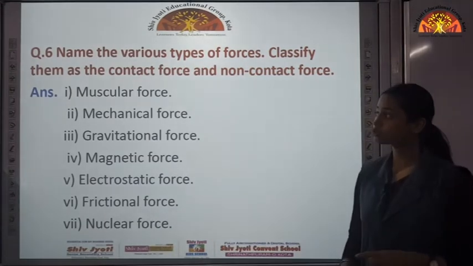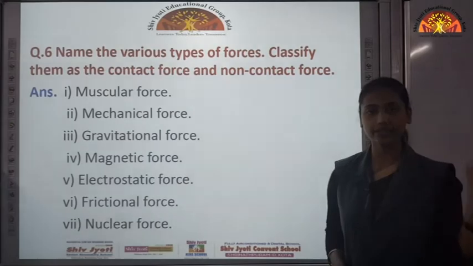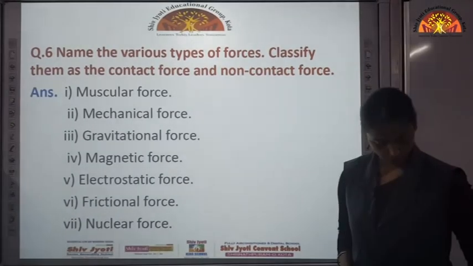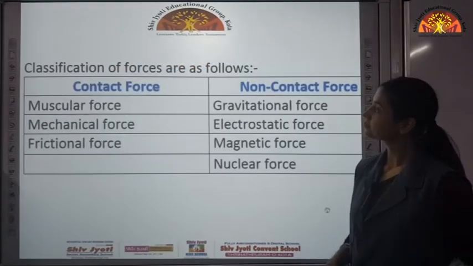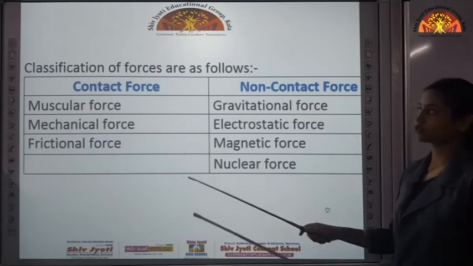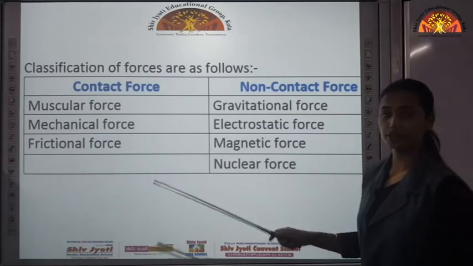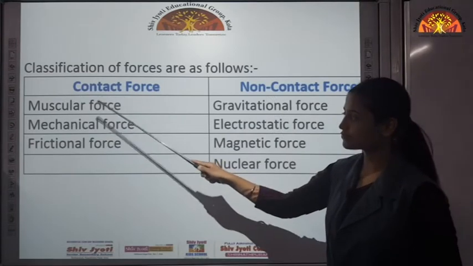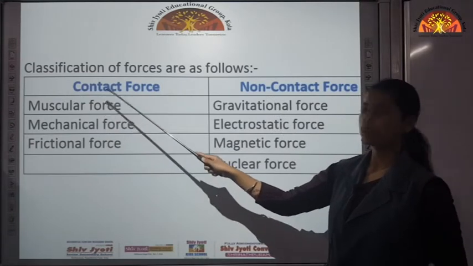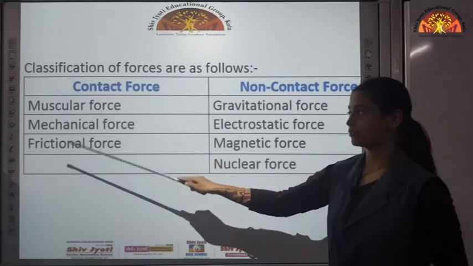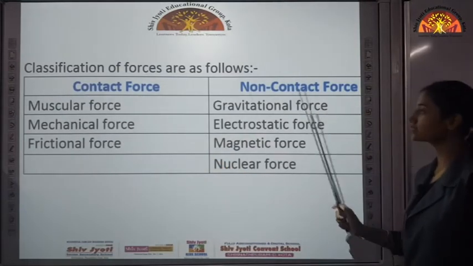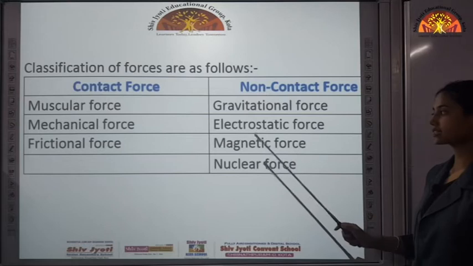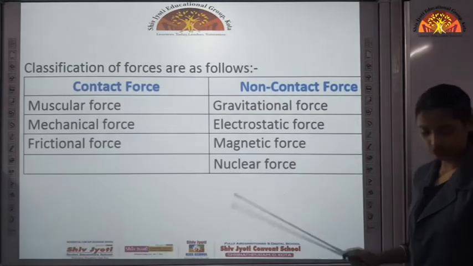Now you have to categorize them into contact and non-contact force. So here is the classification of forces based on the kind of force, whether it is contact or non-contact. These forces come in the category of contact force: muscular, mechanical and frictional, whereas non-contact: gravitational, electrostatic, magnetic and nuclear force.